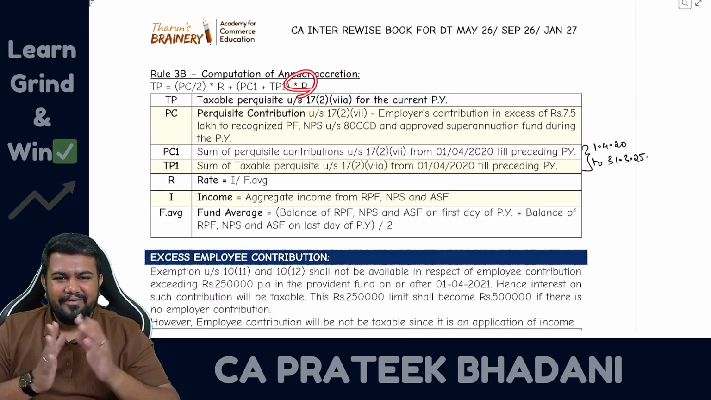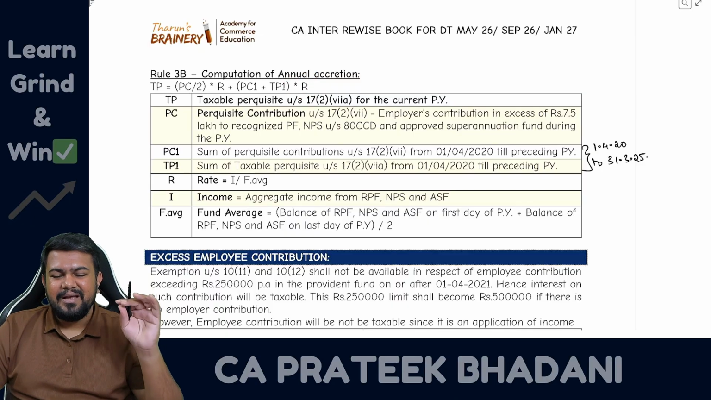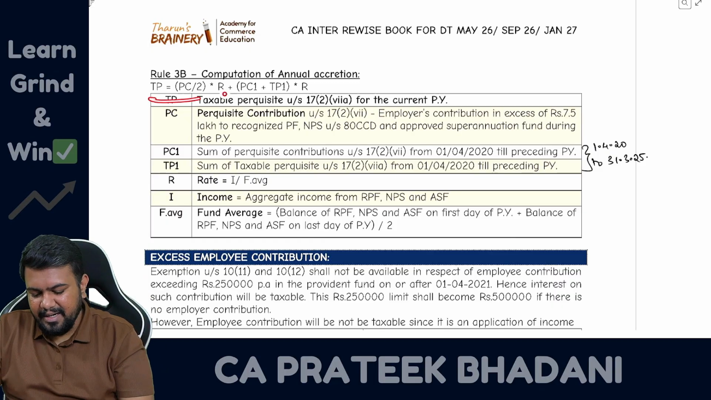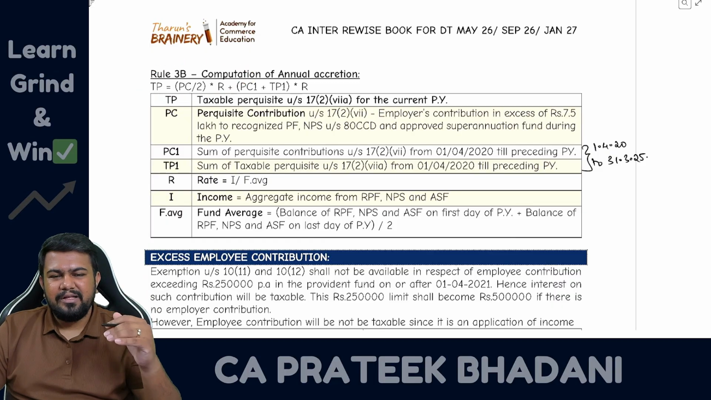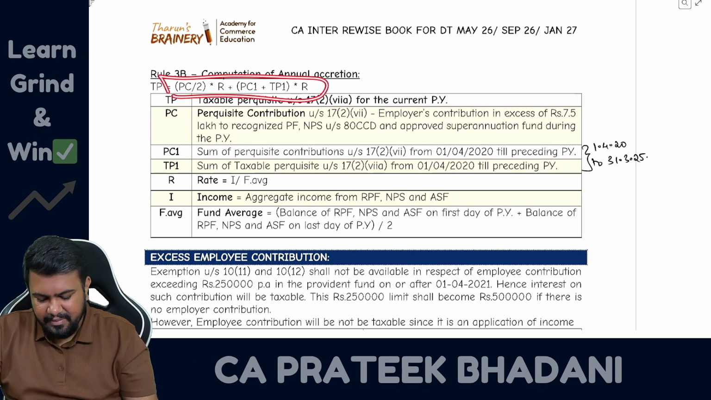So this formula you have to remember and apply it. There is one question in your study material, a beautiful question. Definitely solve that question to get a grip over this formula. If you solve the question, it will become very easy. And the formula you have to remember for sure.